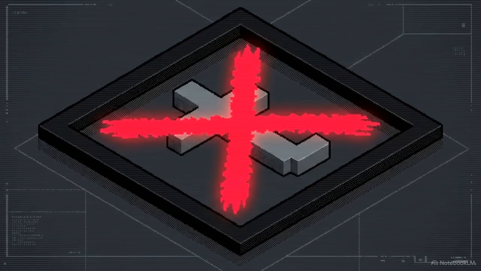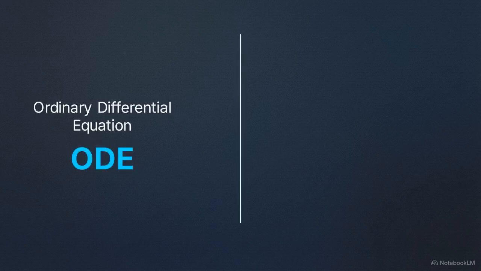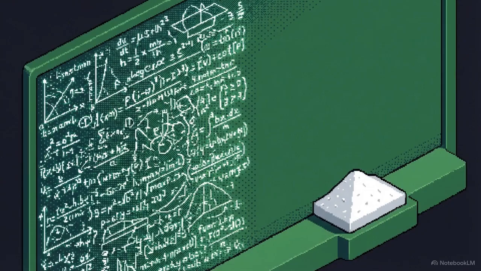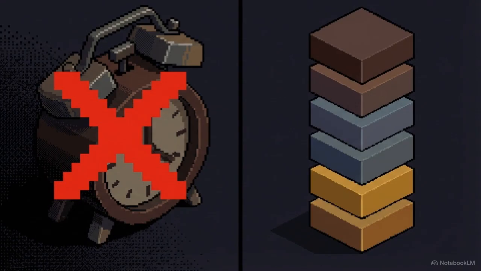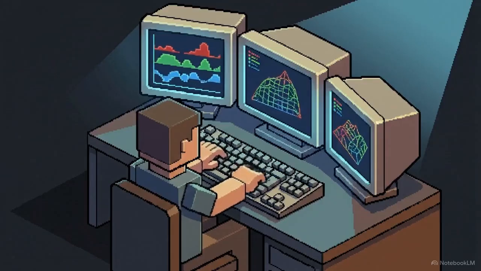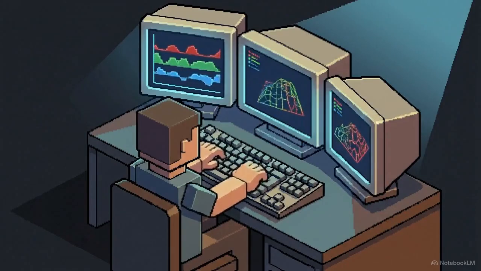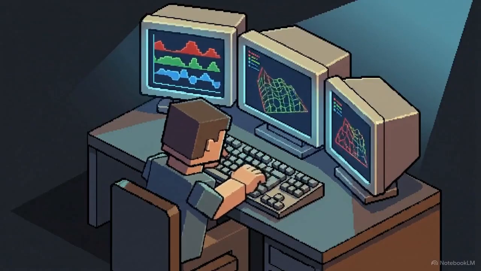With the time variable permanently deleted, this is no longer a partial differential equation. It is now an ordinary differential equation, or ODE, an equation that only tracks a single dimension. That specific mathematical substitution wiped an entire dimension of physics off the board. We don't have to worry about the ticking clock anymore. We only have to analyze the depth of the soil. This mathematical exploit is the exact foundation of SHAKE, the industry-standard software that structural engineers use to model earthquake responses.